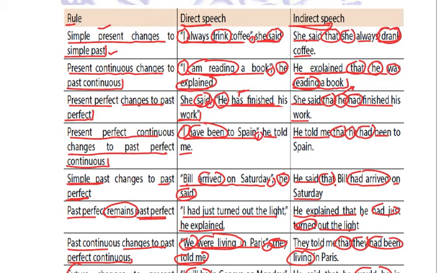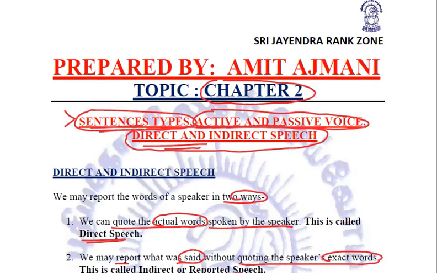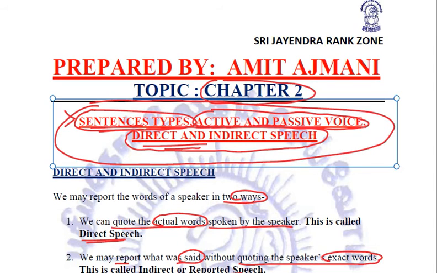That is going to help you out. Clear? So this is all about direct and indirect, and this is all about our quite lengthy second chapter, that is sentence types, active and passive voice, direct and indirect speech. We have done so many things in this.